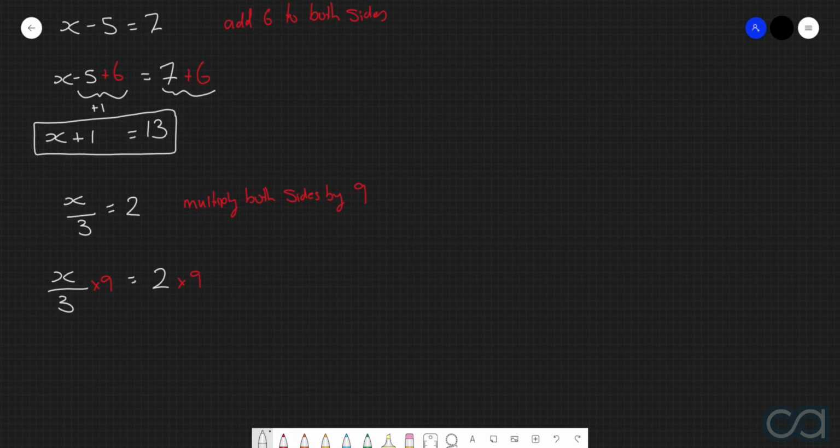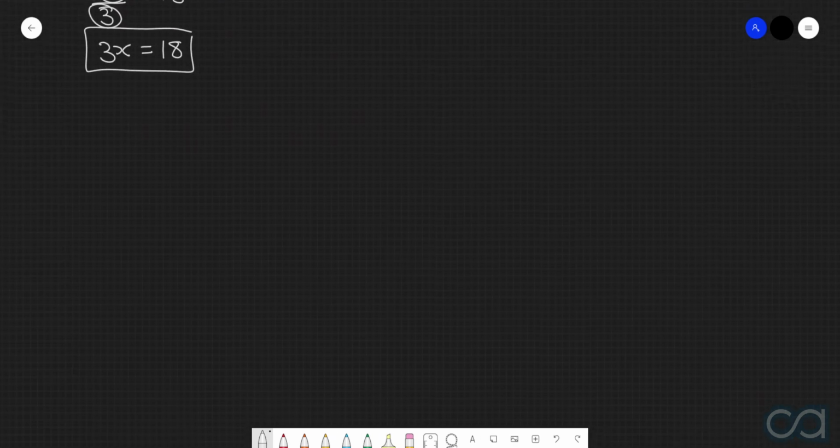The left-hand side will now simplify into 9x over 3. The right-hand side is now 18. But now we can actually simplify the left-hand side just by a little bit, because 9 divided by 3 is 3. So we now have 3. This x stays as it is. So we now have 3x is equal to 18. So this is the equation that results from this particular situation.